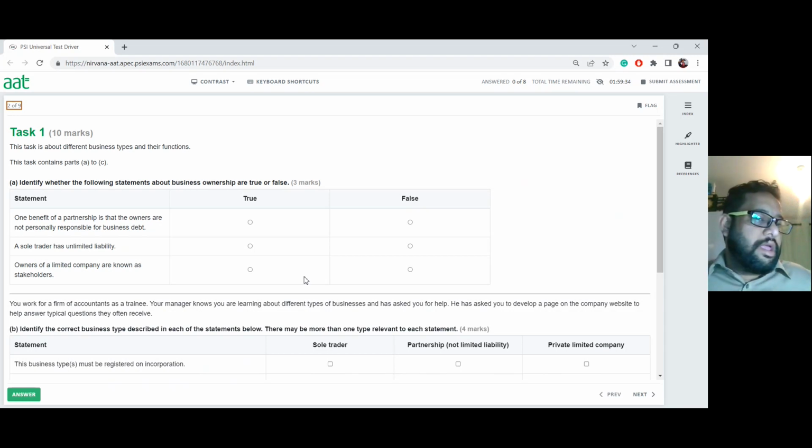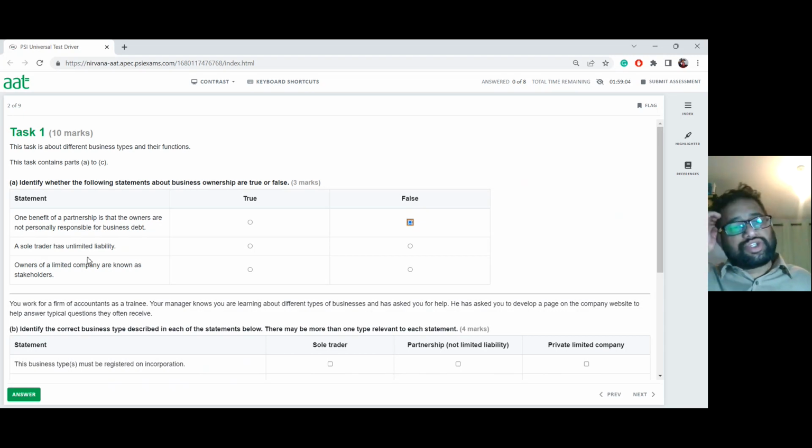That is not right. Why? Because for somebody to have no personal responsibility for a business debt, it has to be something called limited liability. If it's either an LLP, which is a limited liability partnership, or a limited company, there is no personal responsibility for your business debt. If you're either a partnership or a sole trader, you have responsibility for your business debt. So it's going to be false.